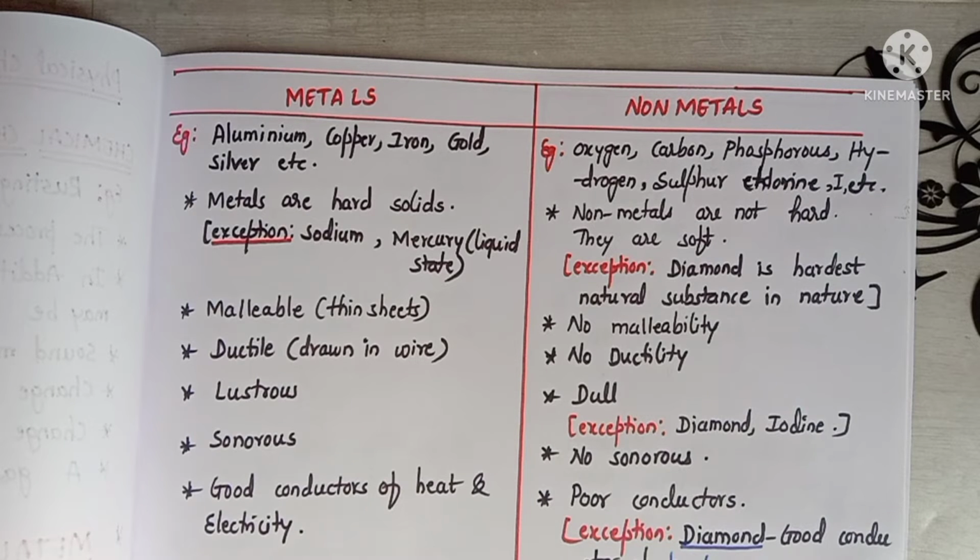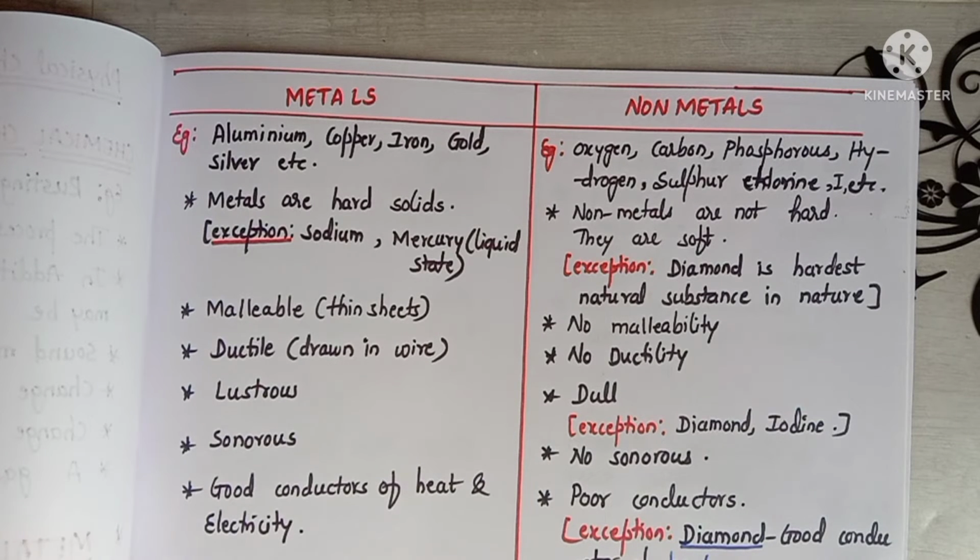Here metals are lustrous in nature. What does lustrous mean? It means they appear shiny. Here silver, gold, etc. appear shiny. Whereas non-metals are dull in nature. But there is an exception. What is the exception? Here diamond and iodine are lustrous in nature. They appear shiny, right? Therefore, there may arise a question. Name a non-metal which is lustrous in nature. That is diamond and iodine.